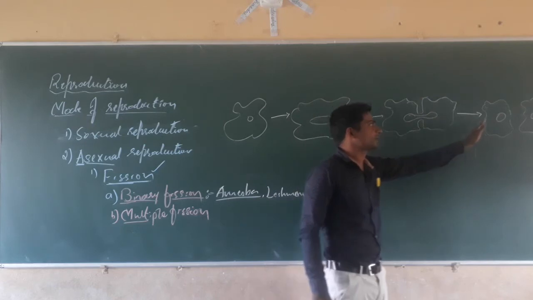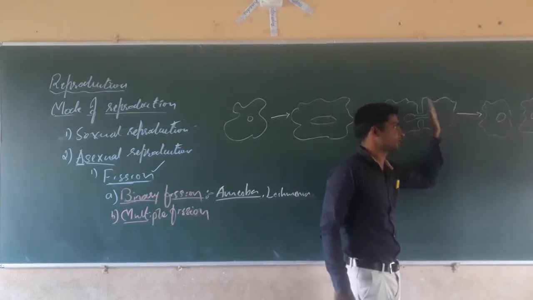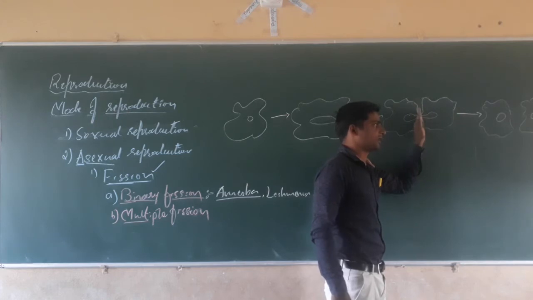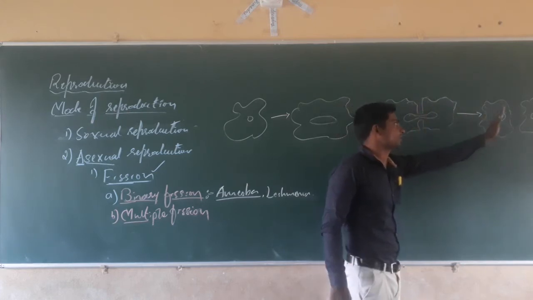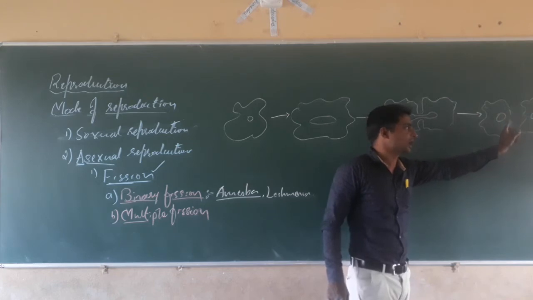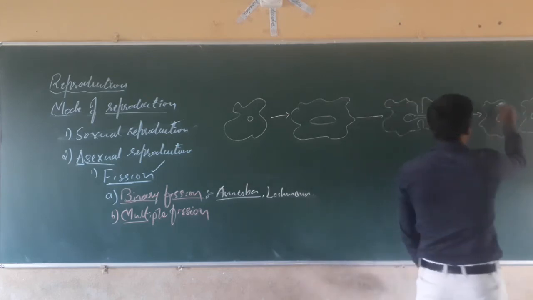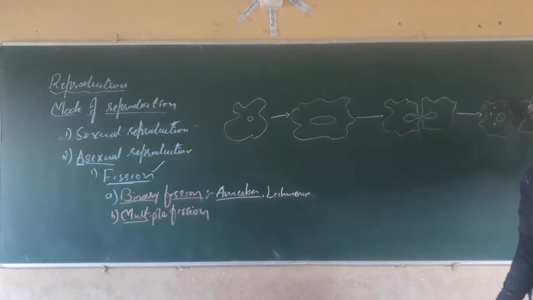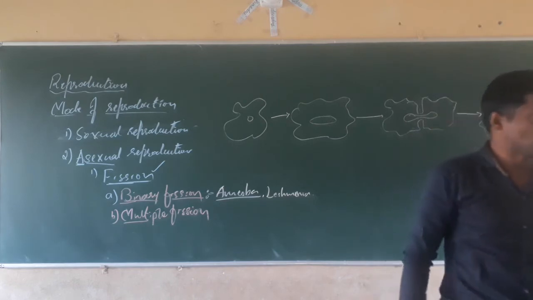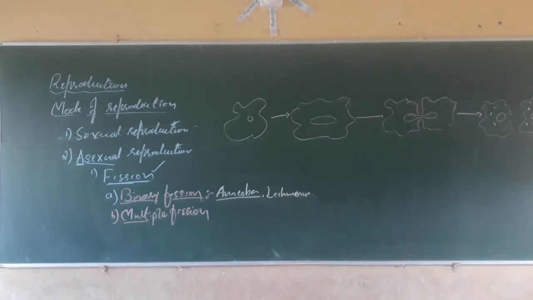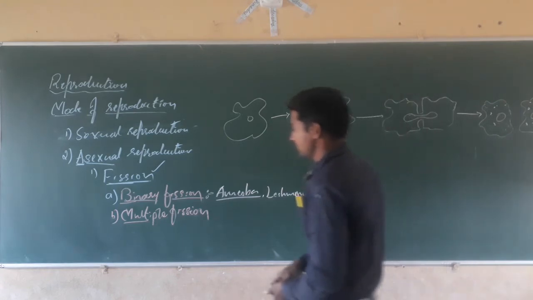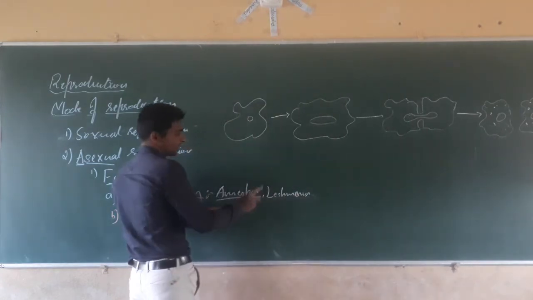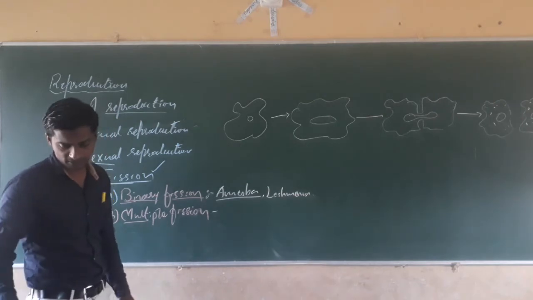At the end what happens? Two daughter cells are produced from each cell. Whatever the cytokinesis will complete, then what happens? Two daughter cells are produced, each with an amount of cytoplasm and a part of the nucleus. That type of reproduction is called binary fission. The examples, amoeba and Leishmania, are good examples for binary fission.